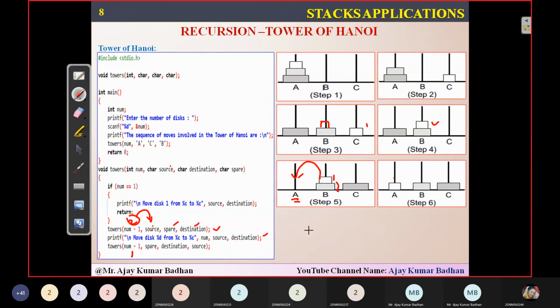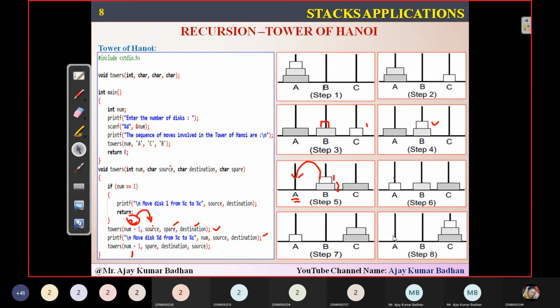And then finally what I have to do, I have to move the second disk, whatever I'm having here, I need to move it to C. And then finally the first disk which is present here. So in total 8 steps it is going to do in order to solve this particular problem.